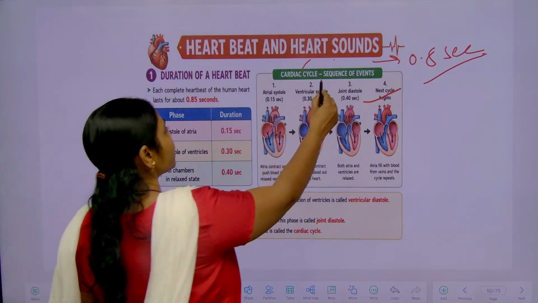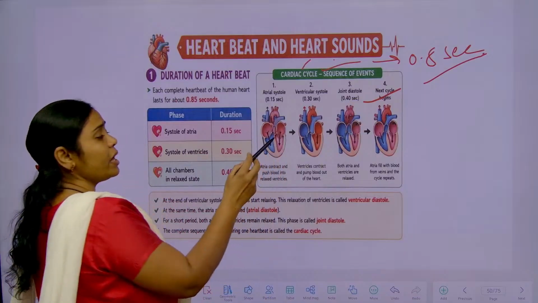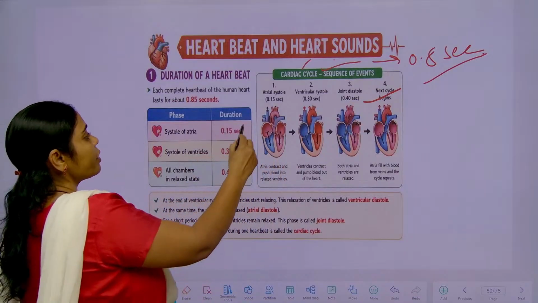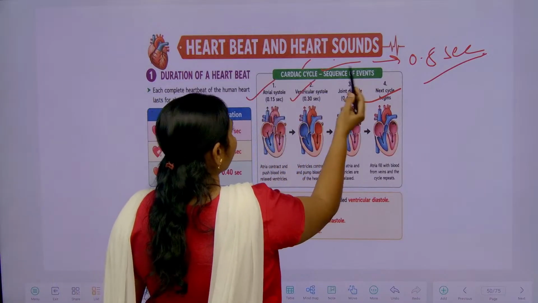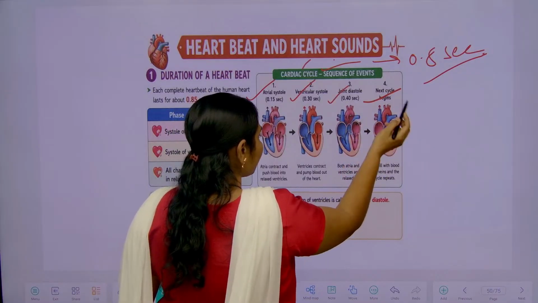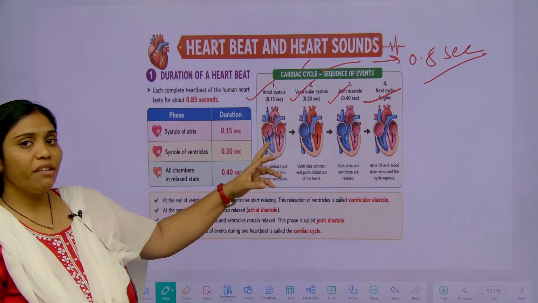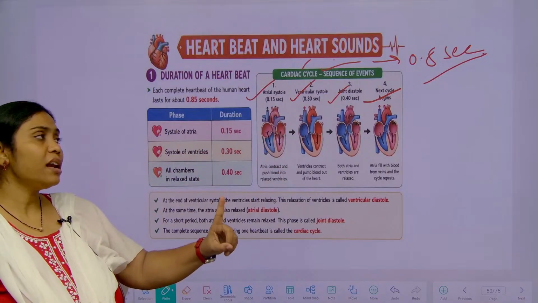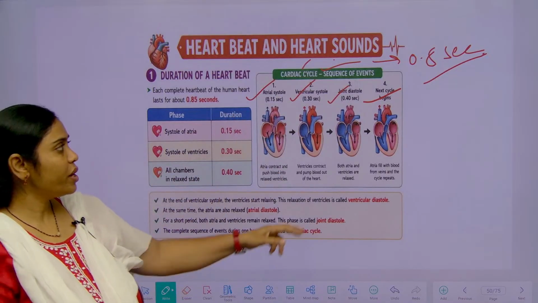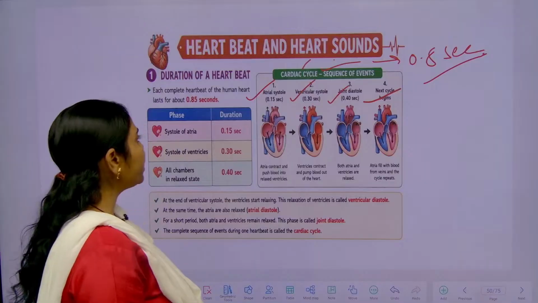What events take place in sequential order? They are atrial systole, ventricular systole and joint diastole. These three events occur in a single cardiac cycle, so it is completed in 0.8 seconds.